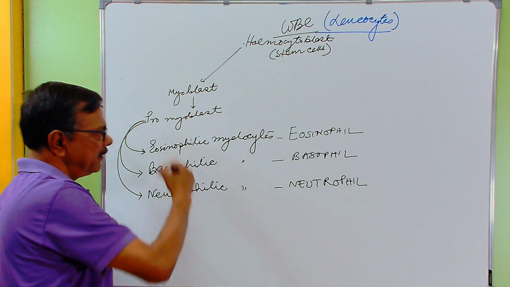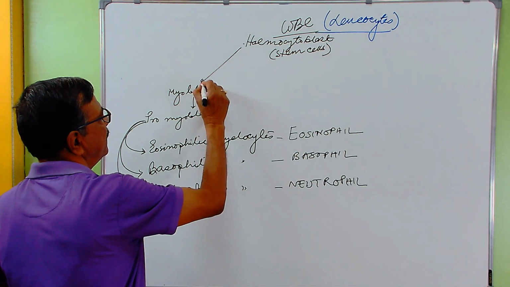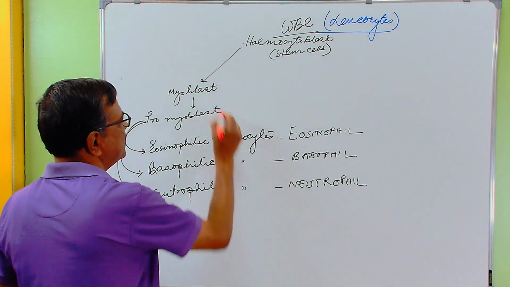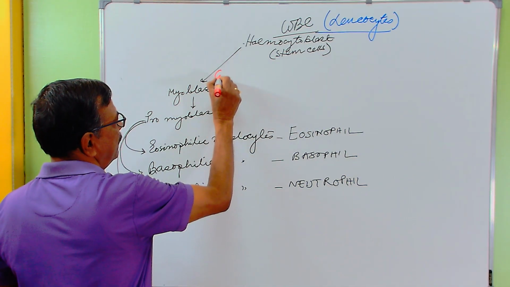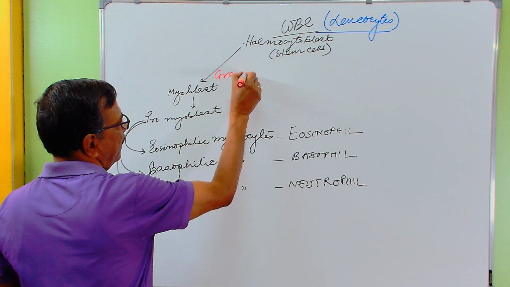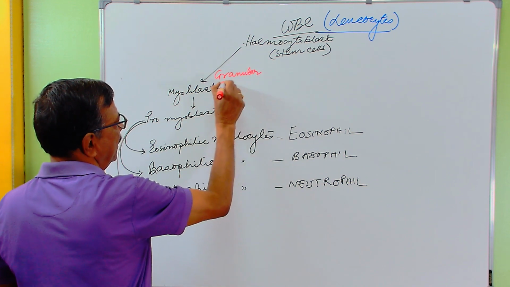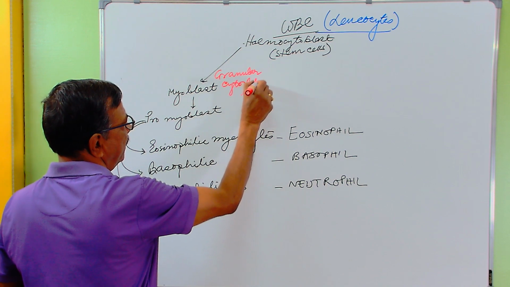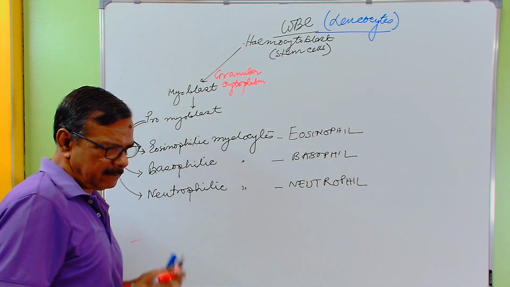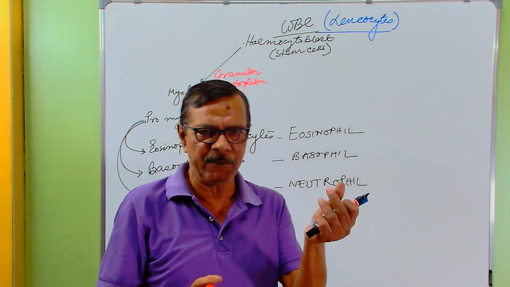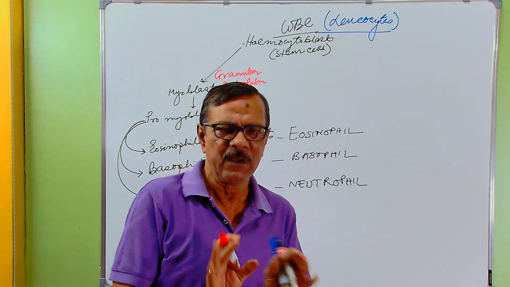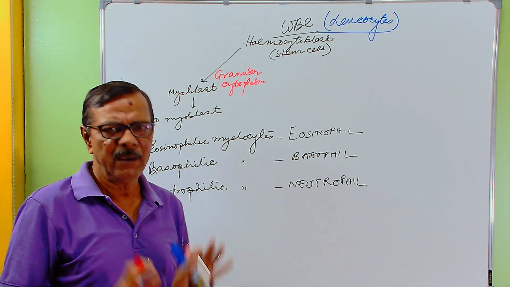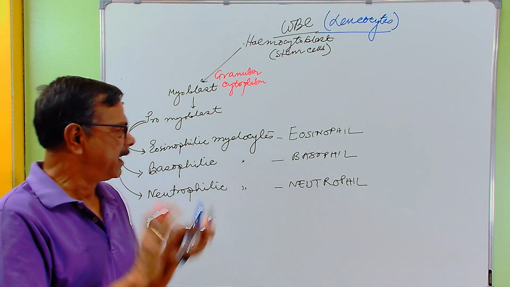Their cytoplasm is granular. But there is a difference in granules: some minute granules, coarse granules, big granules, that I will come to. So these three have granular cytoplasm.